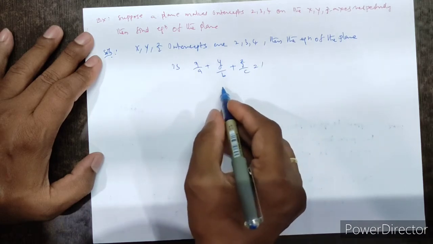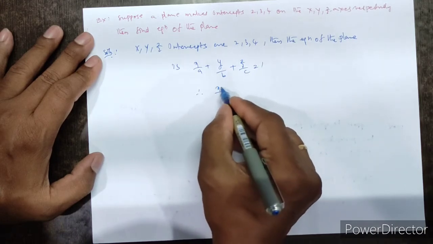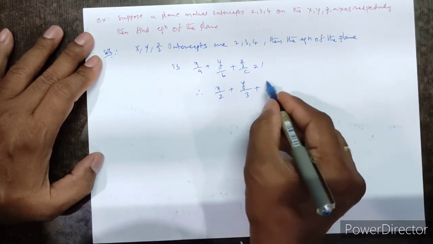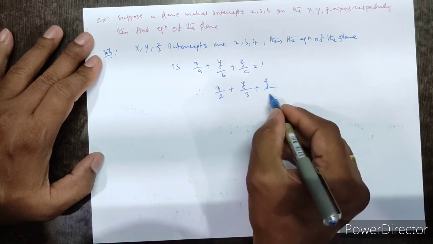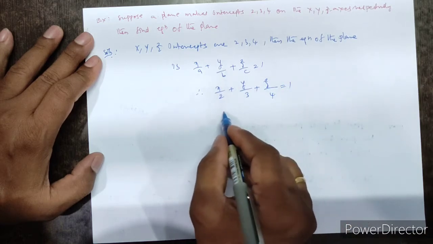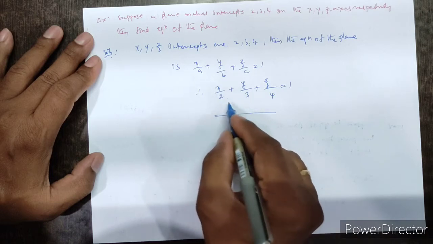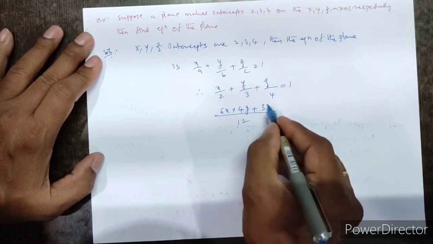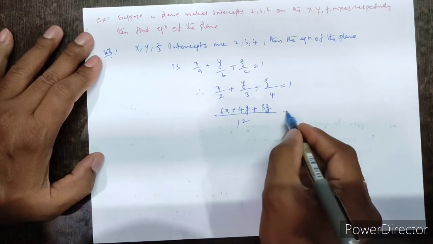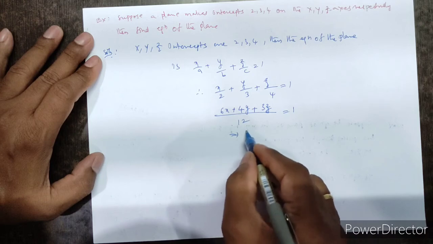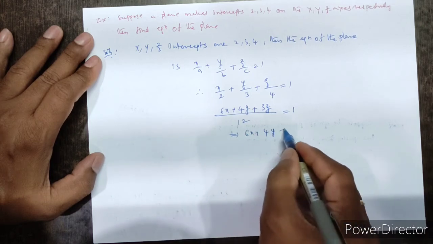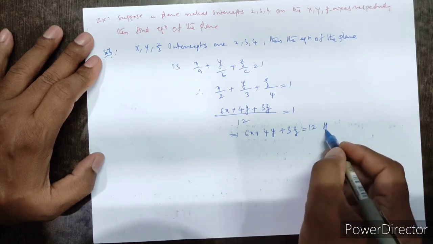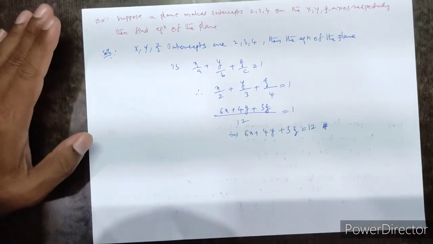This is the plane intercept form. Therefore x by 2 plus y by 3 plus z by 4 equal to 1. So the LCM is 12. So this is 6x plus 4y plus 3z equal to 12, which is the required plane equation.